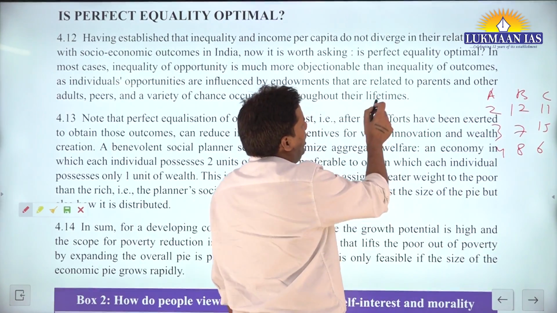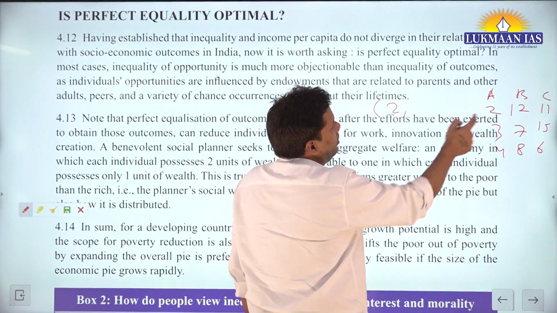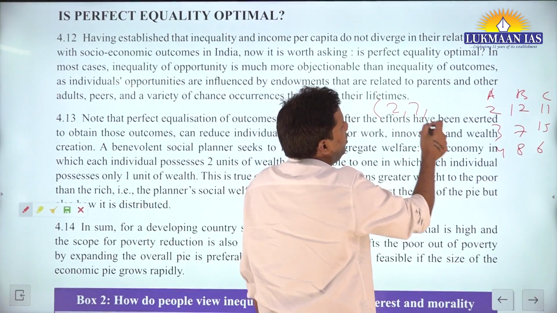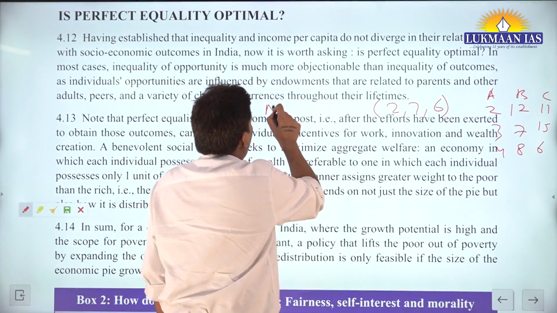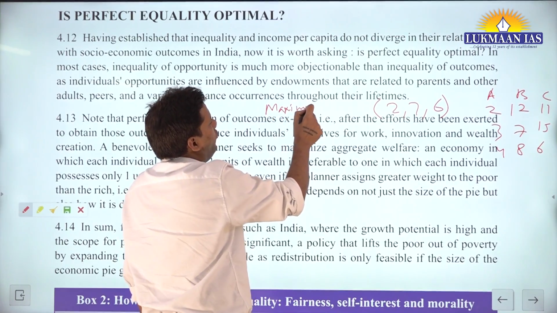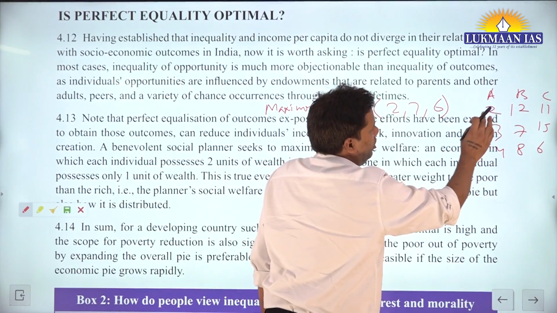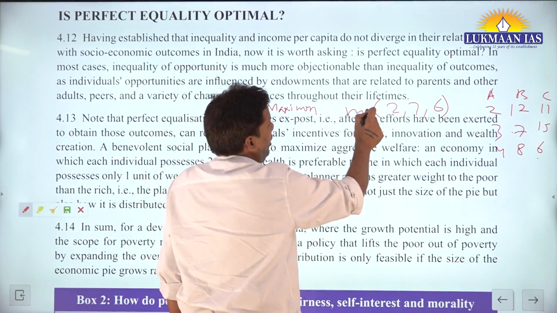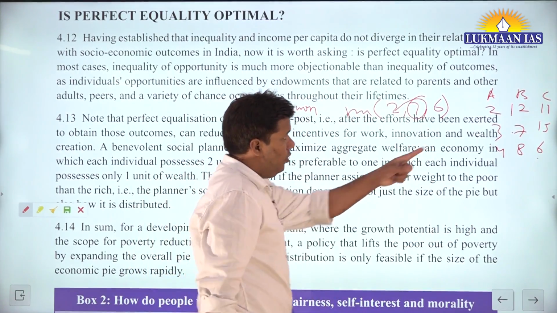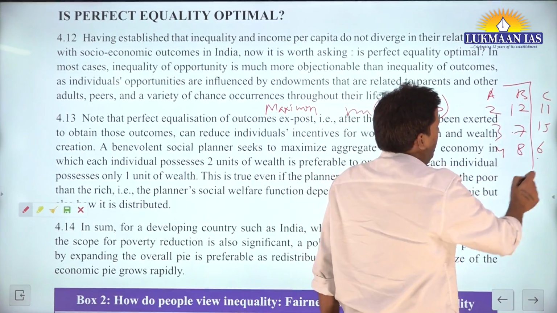So in state A, what is the minimum value? 2. State B minimum value is 7. State C minimum value is 6. So what are you doing? First you took the minimum of all these: here 2, here 7, here 6. And now you will take the maximum of that. That is 7. So this means you will prefer state B.